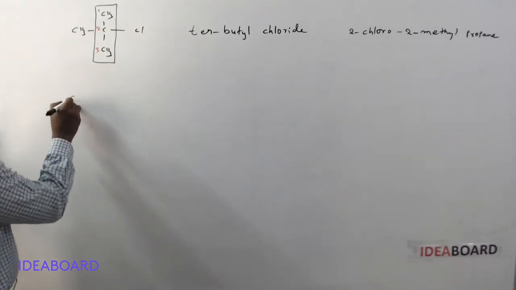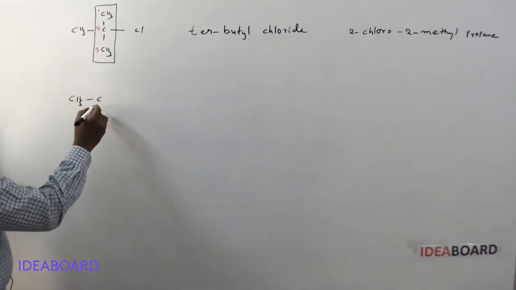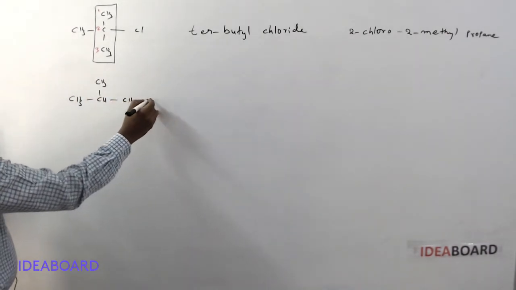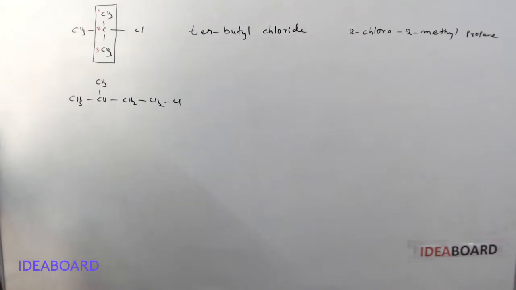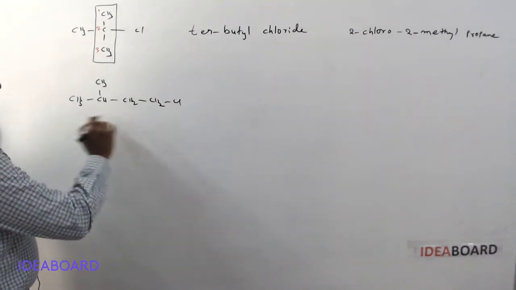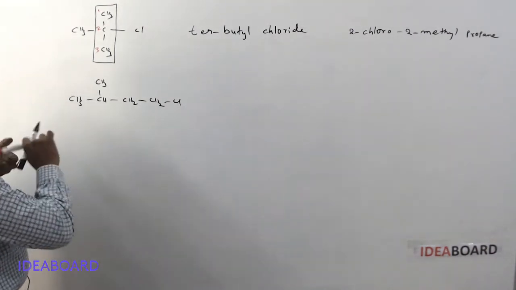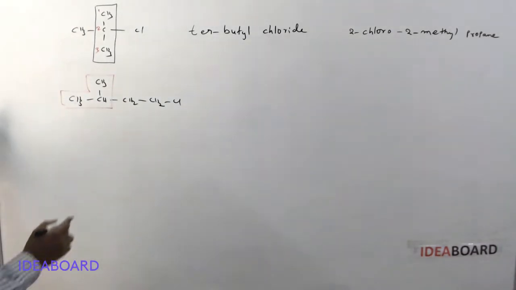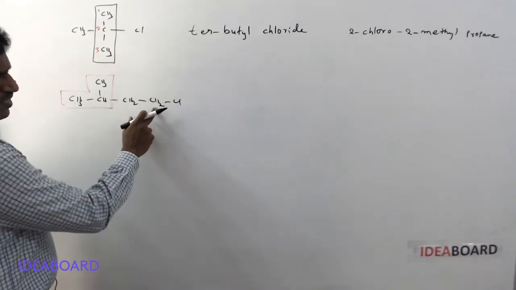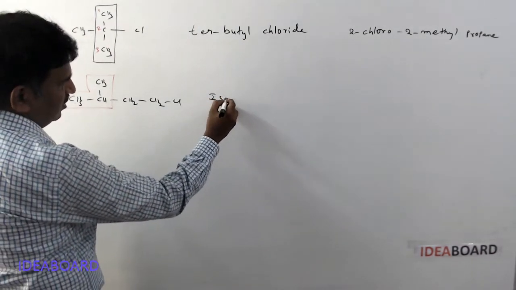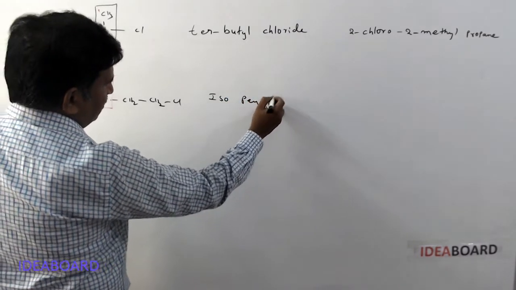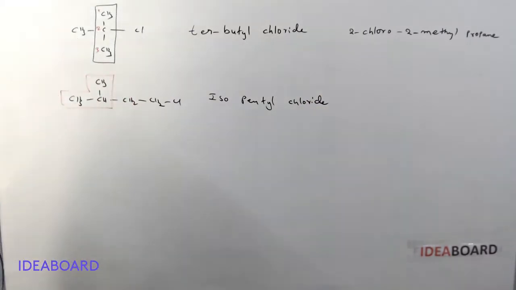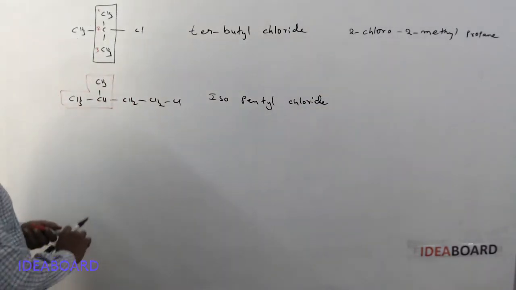Next. Here CH3, CH, CH3 and CH2, CH2Cl. Here this is called what? Common name: this is called isopropyl group, and next butyl, next pentyl. So the common name is isopentyl chloride. And for this isopentyl chloride, the IUPAC name, numbering.